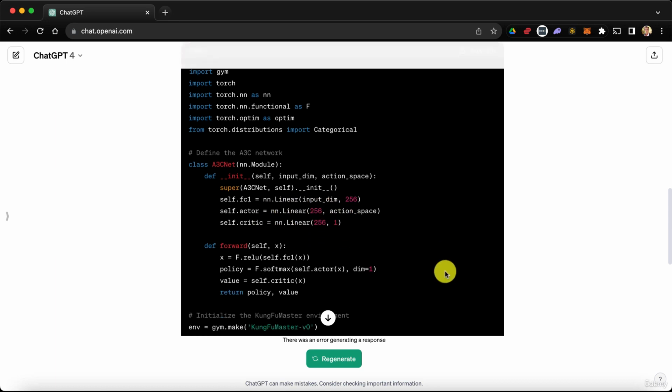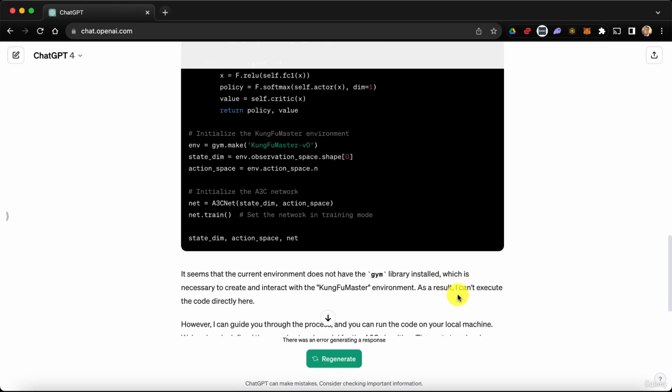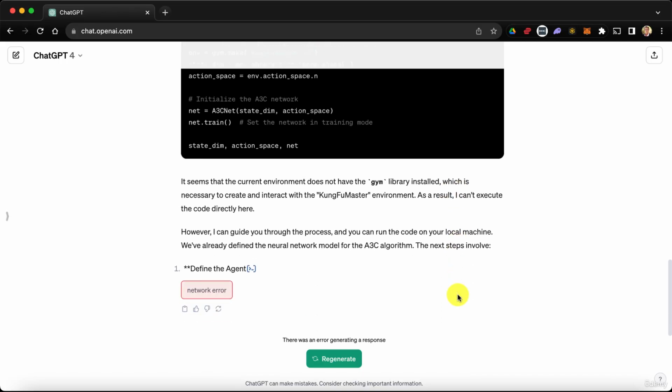Okay, so then we have the forward method with a softmax policy. Okay, so that's good, just like what we did. Okay, so it uses Kung Fu Master V0 and nothing after. Okay, so ChatGPT did not do well here, and plus there was some kind of error generating this response. So yes, there we go. So there is an error.